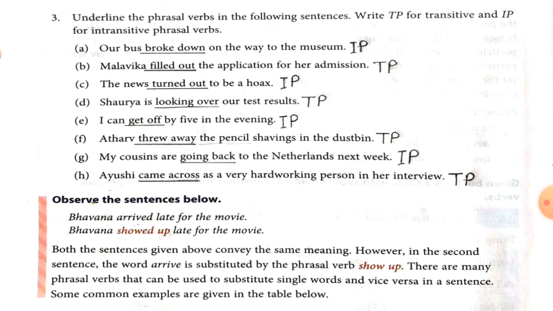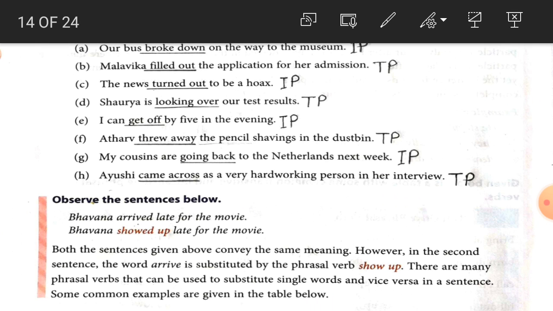Students, one exercise is given here. We have to find out whether it is a transitive phrasal verb or an intransitive phrasal verb. So look at the exercise. Number 1, our bus broke down on the way to the museum. So students, there is no object, so break down is an intransitive phrasal verb.